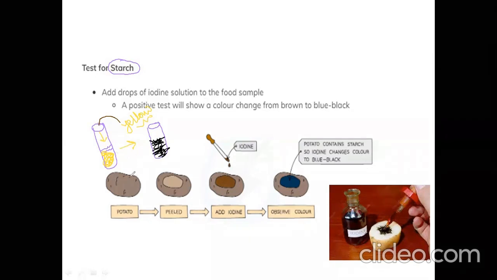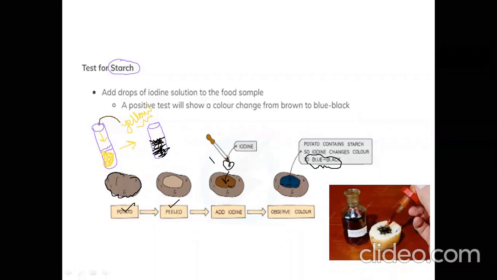Now in this example, we have a potato, right? We take it and put a drop of iodine on the potato. We know potato contains starch, so it will turn bluish black. First you peel the potato, and then you pour a drop of iodine on it. If it changes into bluish black, it means it contains starch.